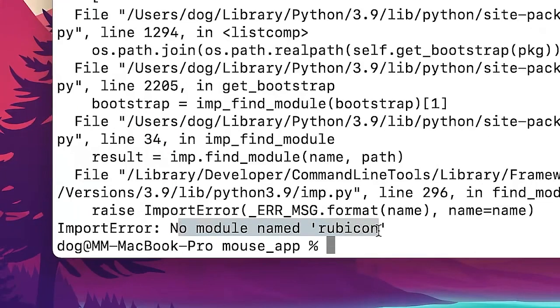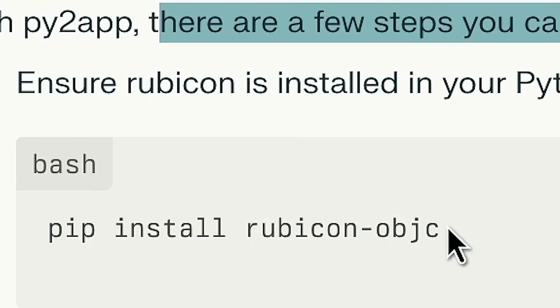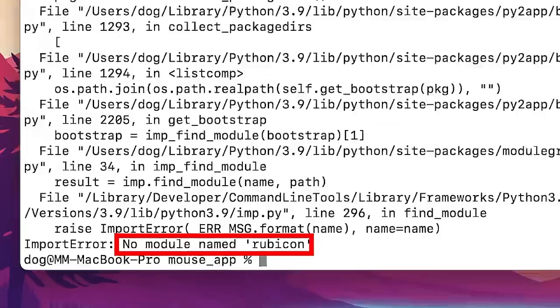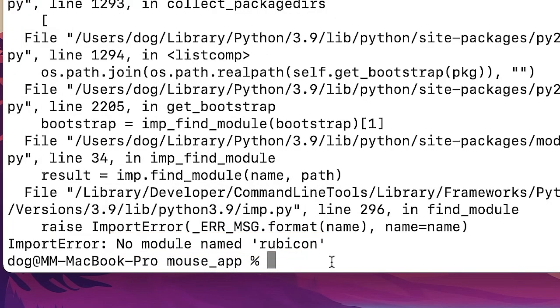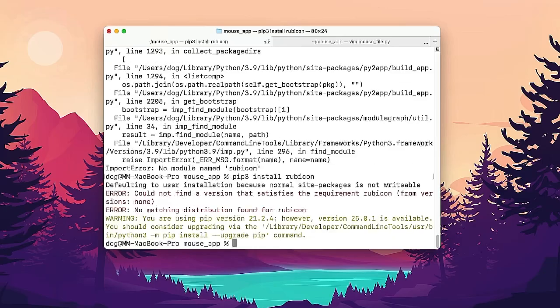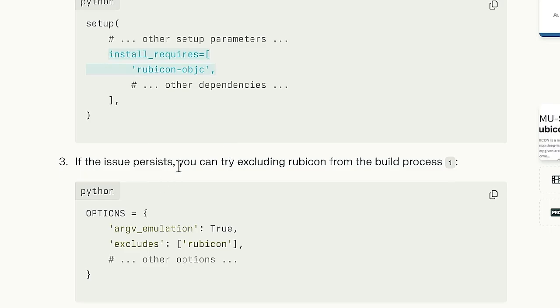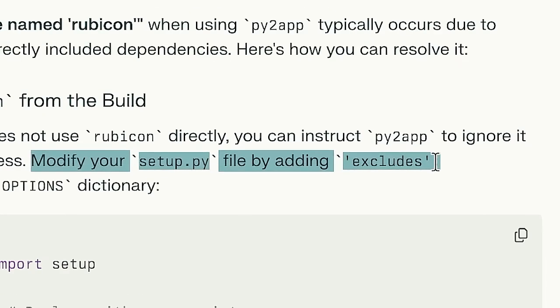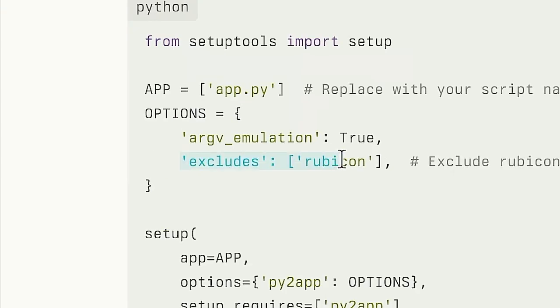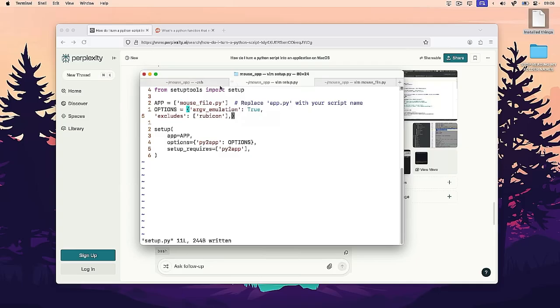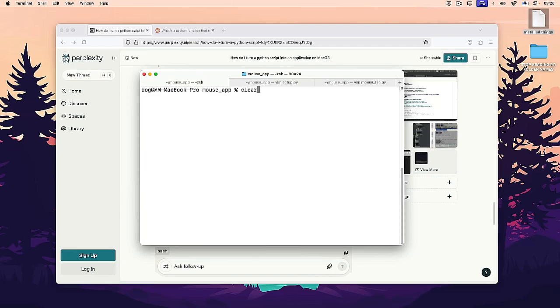No module named Rubicon. Obviously. Here we go. Boom. Something's happening. Hopefully no errors. No module named Rubicon. Okay, if the issue persists, you can try excluding Rubicon from the build process. Modify your setup.py file by adding excludes. Oh, there we go. Excludes Rubicon. So add a comma here, then exclude Rubicon. Okay, this makes sense. So technically, that should work.